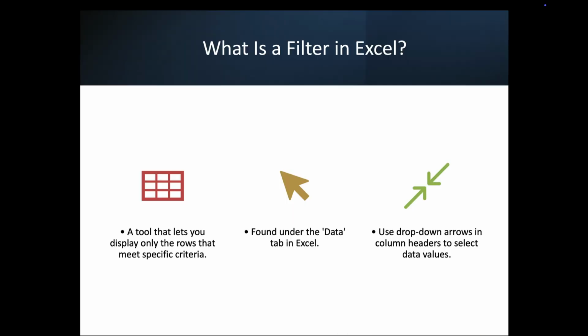So what is an Excel filter? It's a tool that lets you display only the rows that meet specific criteria. It's found under the Data tab in Excel, and you can use the drop-down arrows in the column headers to select a data value. So we're going to do a presentation. Not a presentation, I apologize. We're going to be doing an example.